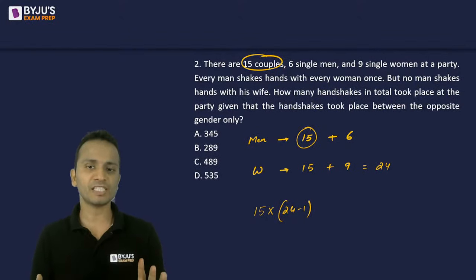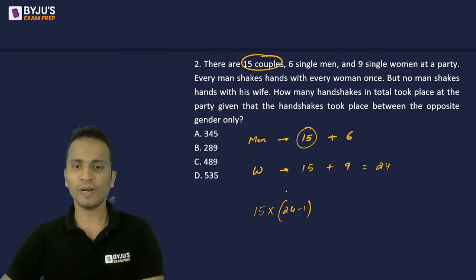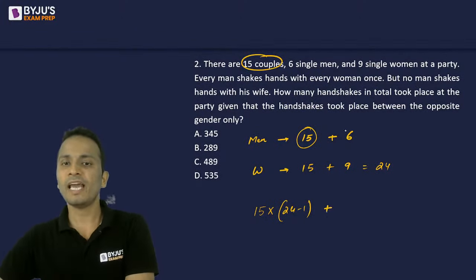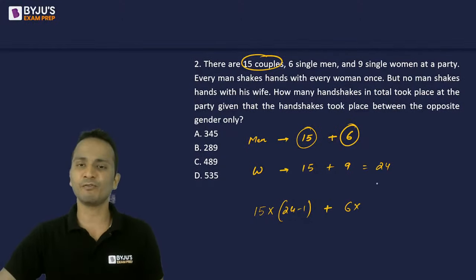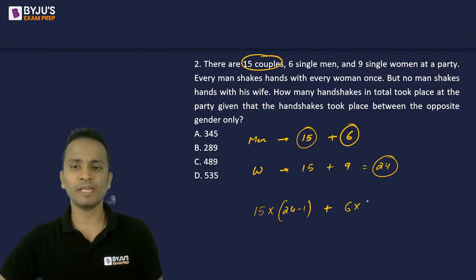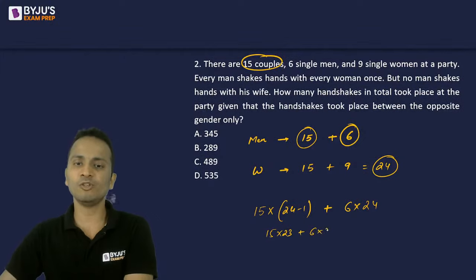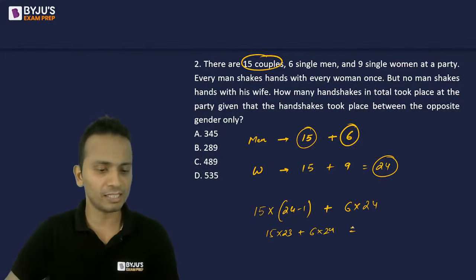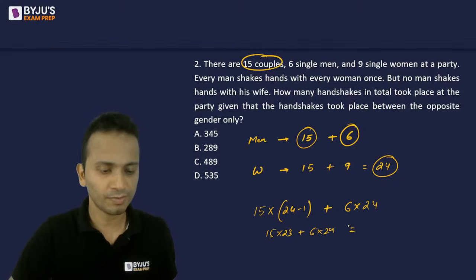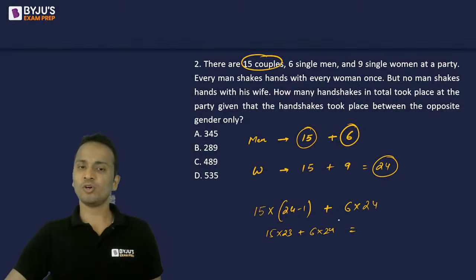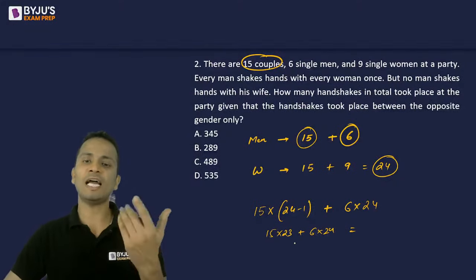He will not shake hands with his wife. Right. Plus every single man will shake hands with every other woman. So all the women, all 24 women, he will shake hands with. So 15 into 23 plus 6 into 24 will be the final answer for this question. All right, fine. So now you can do the calculation and get the answer.